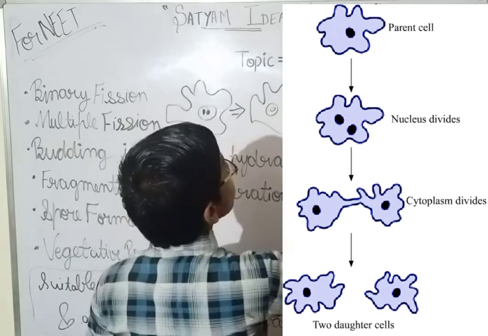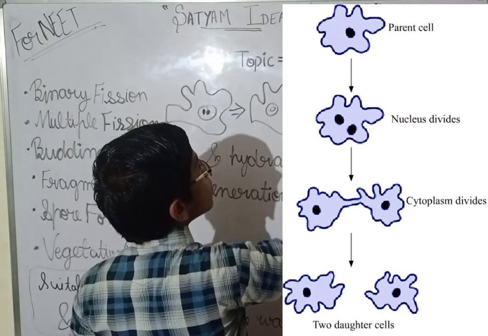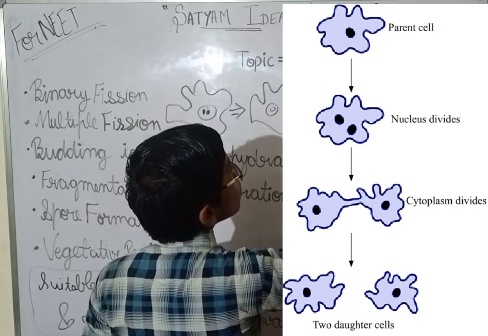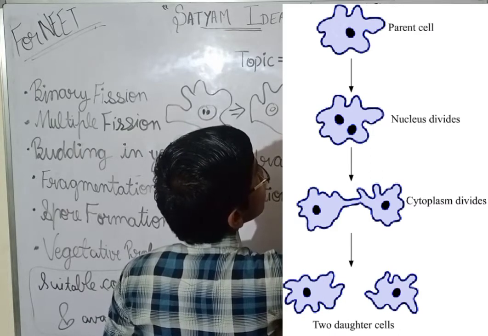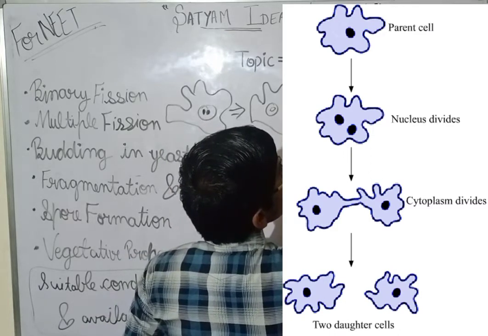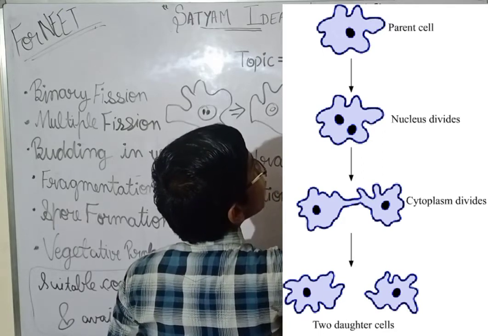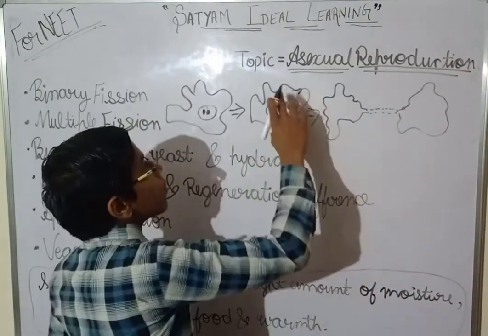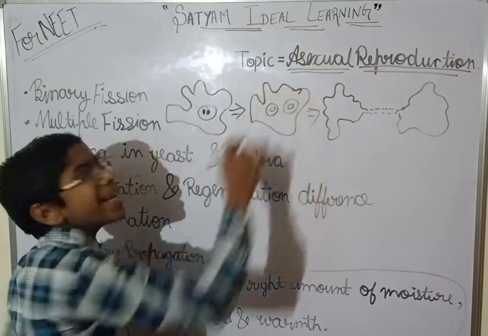If this is an amoeba, it will constrict from the middle, becoming narrower and narrower.